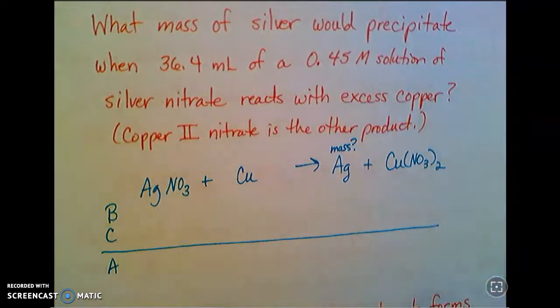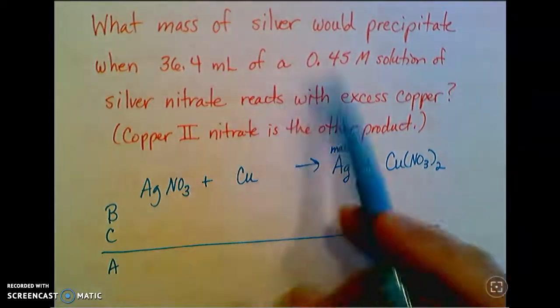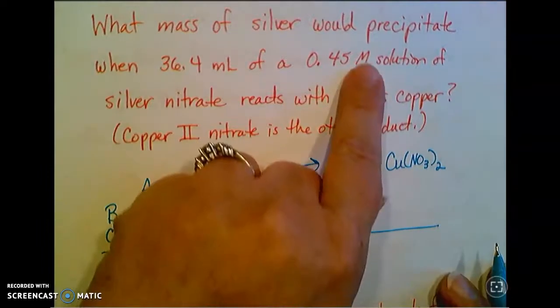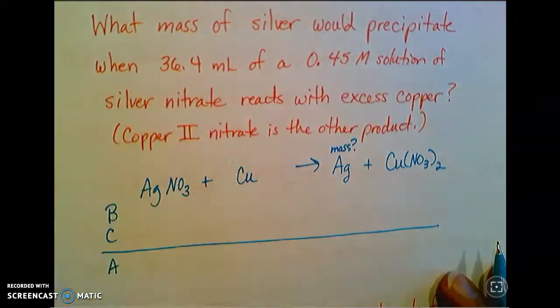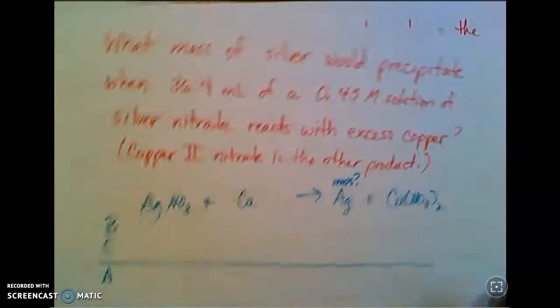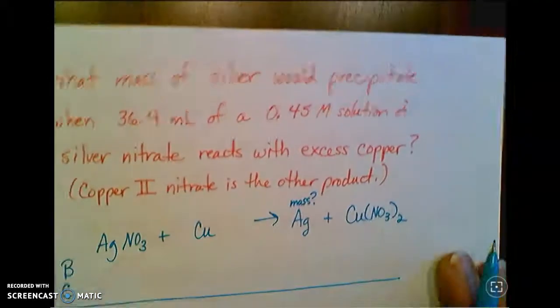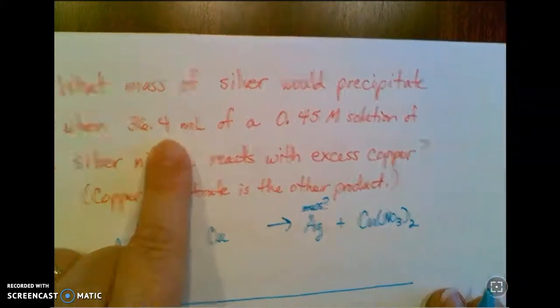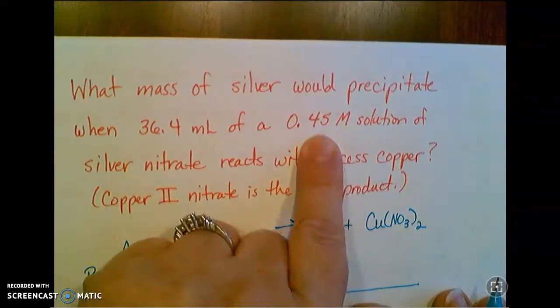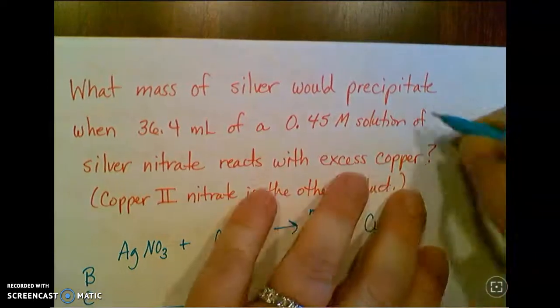Nothing here gives me moles. Nothing here gives me mass in what I'm looking at, but I have a molarity and a volume. And this is the most common calculation probably that you're going to do with moles and volume. So 36.4 milliliters and 0.45 molar solution.